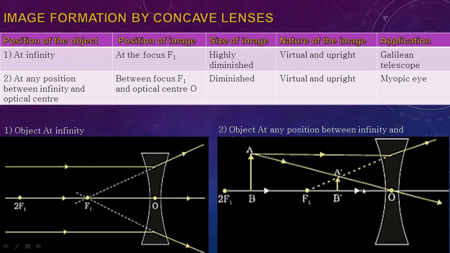You can see one thing, that the light ray coming from A, that is the object, and passing through the optical center is not at all bent or diverted. That's because of the definition of optical center. Optical center is basically a point in a lens, it may be a concave lens or convex lens, where a light ray will pass undeviated, that is, no deviation will take place when the light ray passes through the optical center.